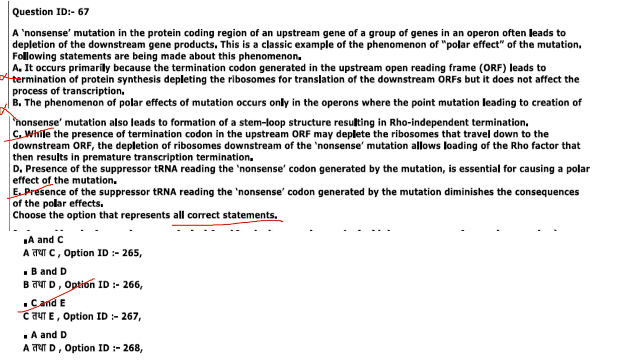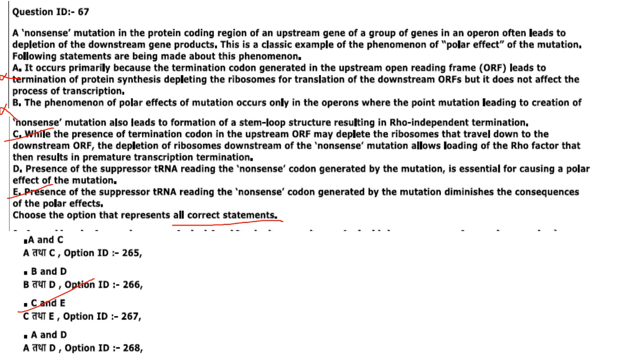Then next one. A nonsense mutation in the protein coding region of an upstream gene of a group of genes in an operon often lead to depletion of the downstream gene products. This is a classical example of the phenomenon of polar effect of the mutation.